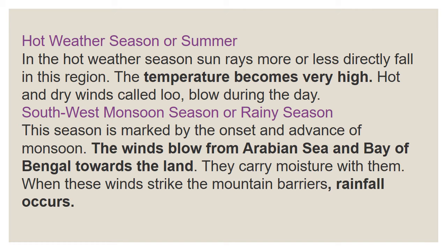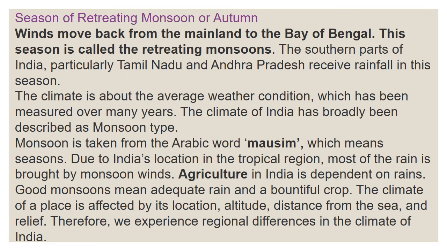They carry moisture with them, and when these winds strike the mountains, rainfall occurs.